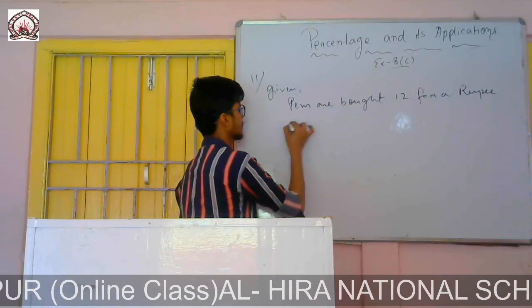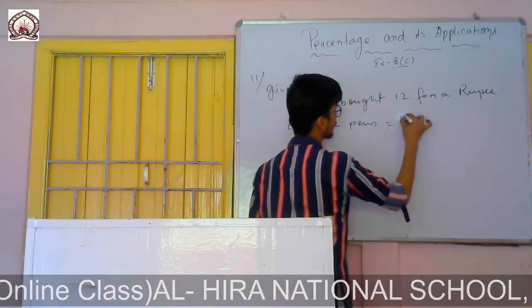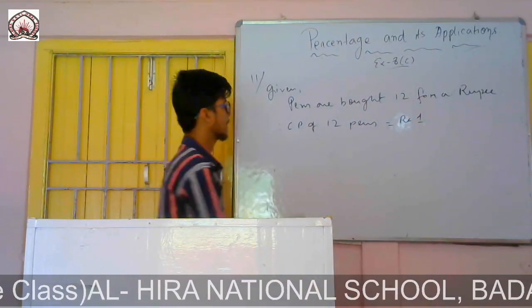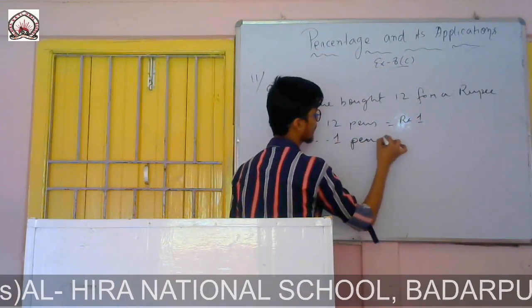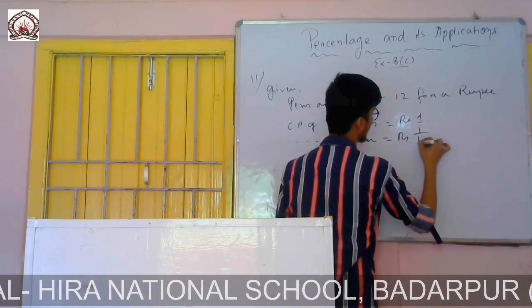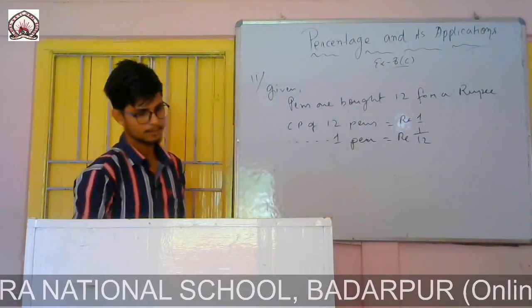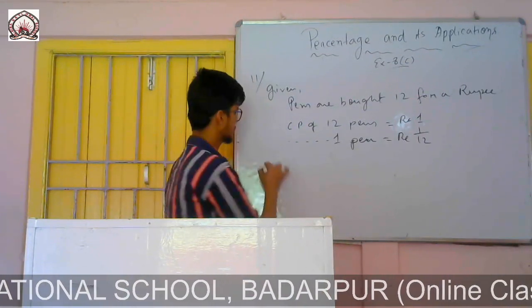That means the CP of 12 pens is rupees 1. That means the CP of 1 pen is rupees 1 by 12.